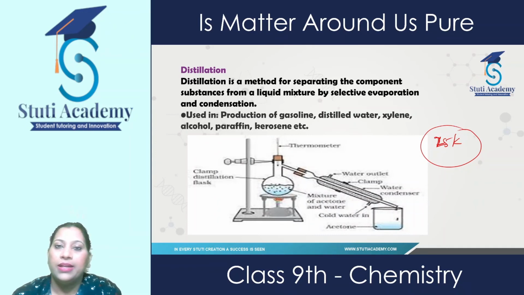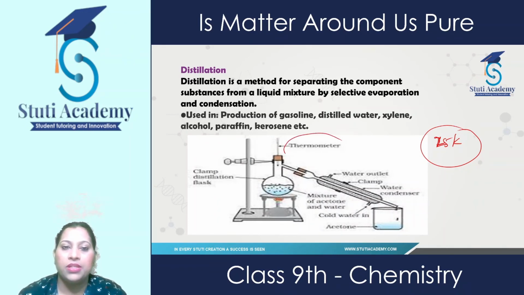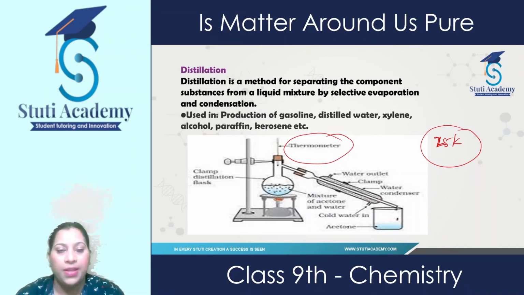We have this distillation flask, and a thermometer is there for the boiling point or the temperature. If a substance has a lower boiling point, it starts boiling fast, and here acetone has the lower boiling point.